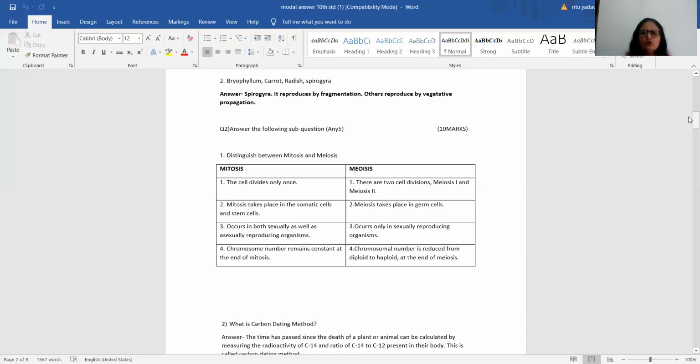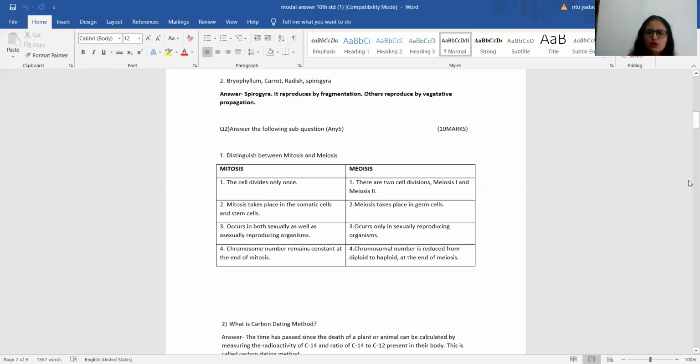In meiosis, chromosome number is reduced. Yes, students, it halves the number of chromosomes, that is from diploid to haploid at the end of meiosis. So students, in mitosis and in meiosis, any 2 points, if you have written, yes, it fetches you 2 marks. Let's move on to the next question.